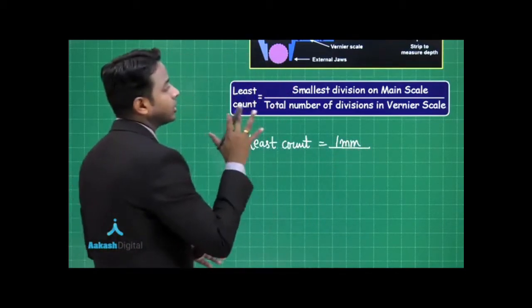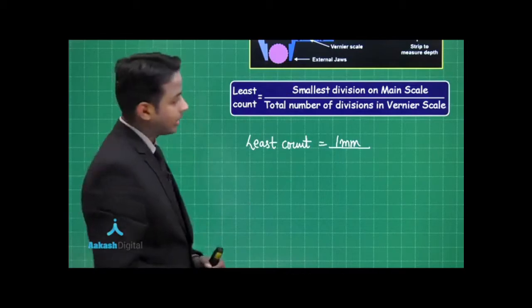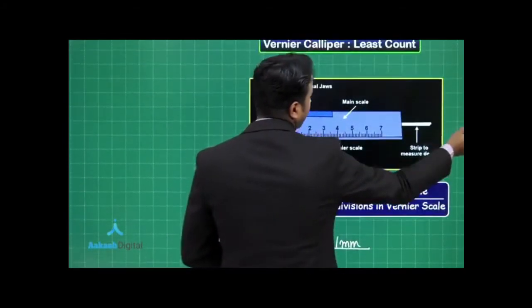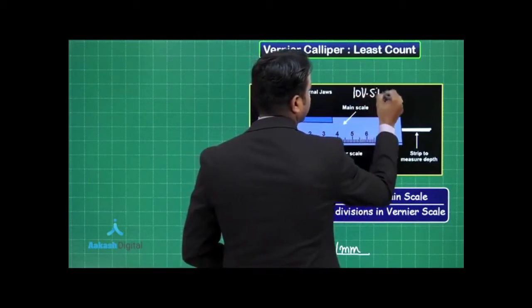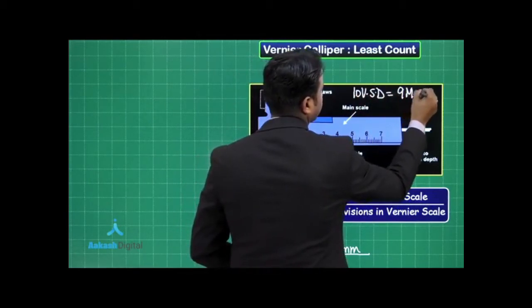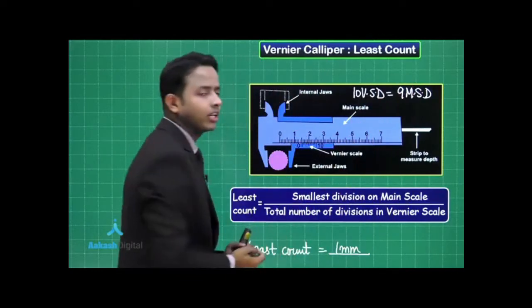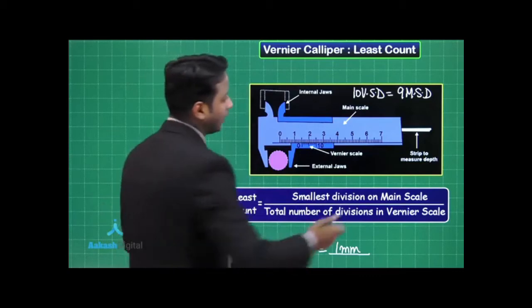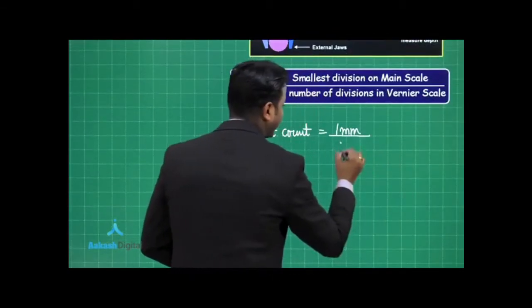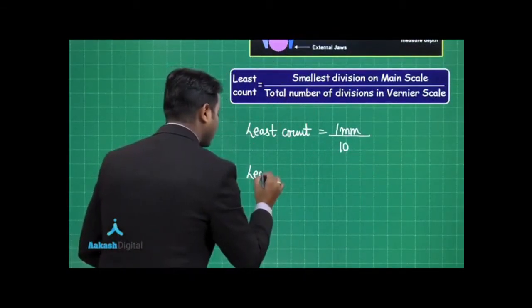Now, total number of divisions in a vernier scale. Tell me, the example that we have taken, as I just told you, 10 vernier scale divisions is actually equal to 9 main scale divisions. I hope this is very clear to you. So ultimately, I have 10 divisions on the vernier scale. So obviously, this number would be 10, and we have the least count